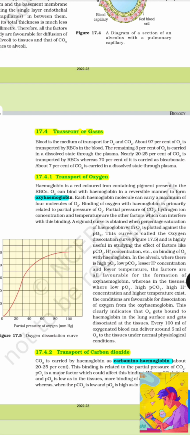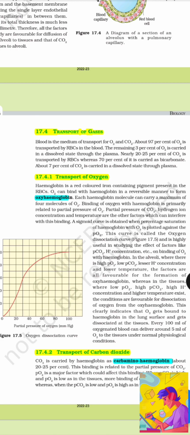Transport of oxygen. Hemoglobin is a red-colored, iron-containing pigment present in RBCs. Oxygen can bind with hemoglobin in a reversible manner to form oxyhemoglobin. Each hemoglobin molecule can carry a maximum of 4 molecules of O2. Binding of oxygen with hemoglobin is primarily related to partial pressure of oxygen. Partial pressure of carbon dioxide, hydrogen ion concentration, and temperature are the other factors which can interfere with this binding.